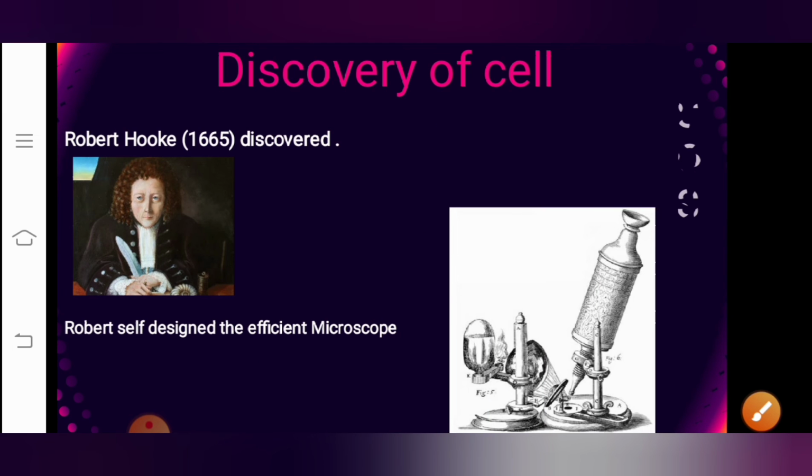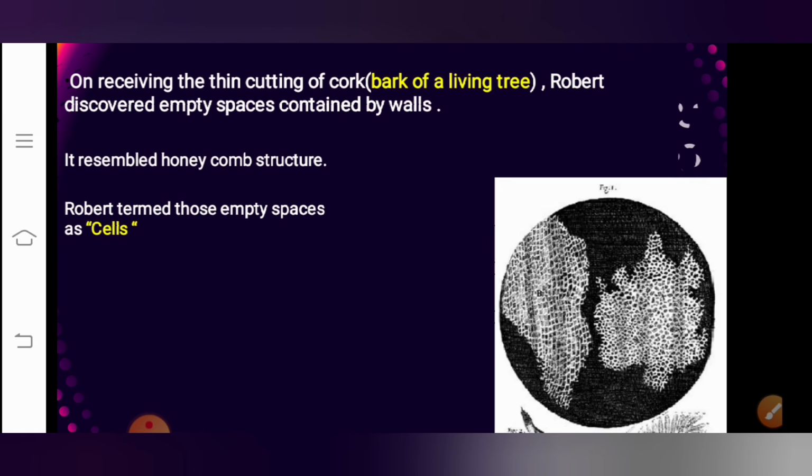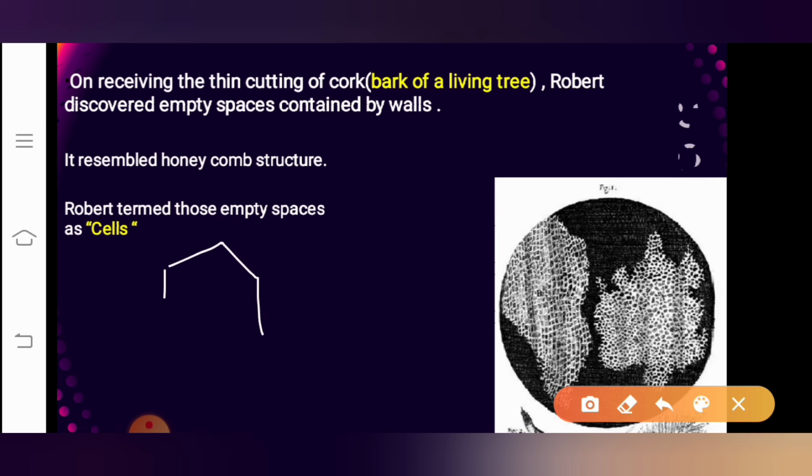Then Robert wanted to understand all this in detail. For that experiment, he took many other cells which were living. As he had first chosen the cork of a dead tree, he found there was nothing inside, only empty space.